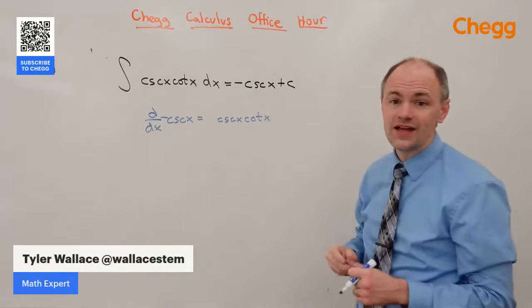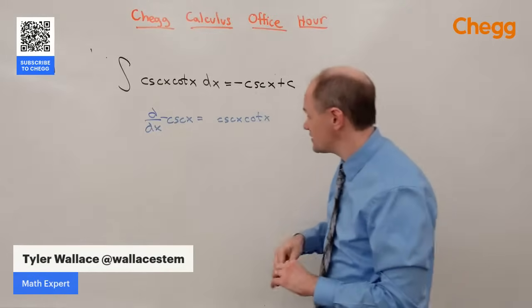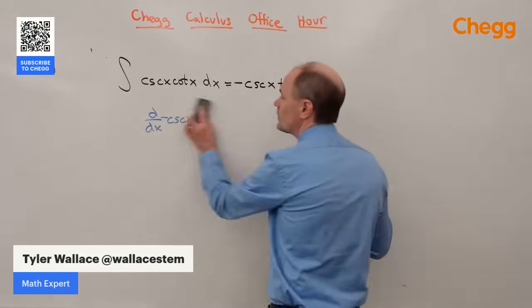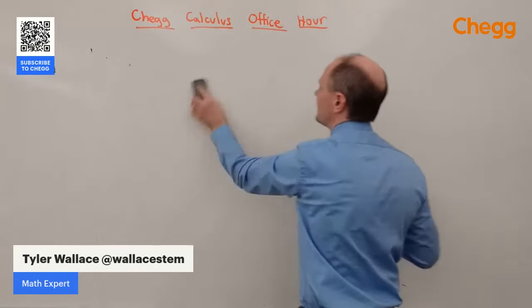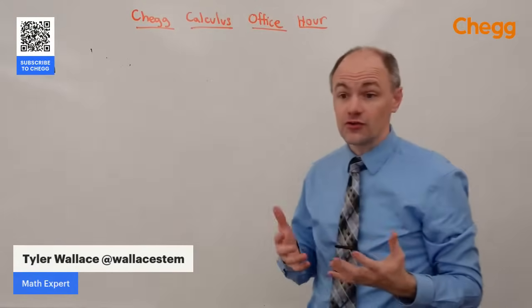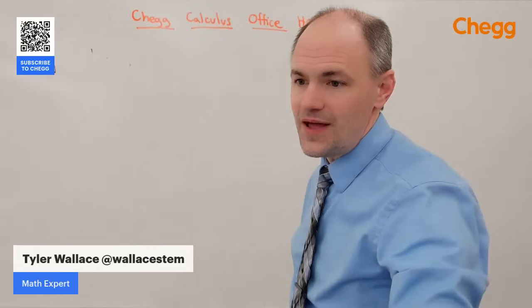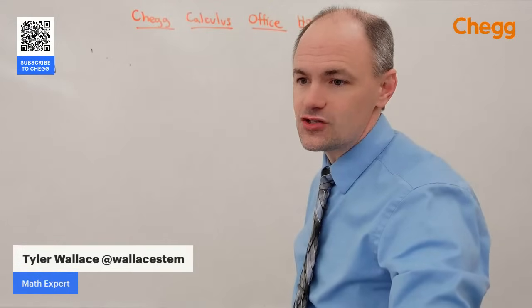So that's kind of why the integral of cosecant cotangent is negative cosecant cotangent. So we really need to make sure for integration, we're really comfortable and familiar with those derivative formulas, because they are going to be what makes everything come together.